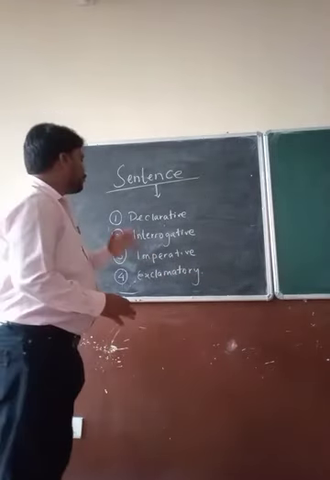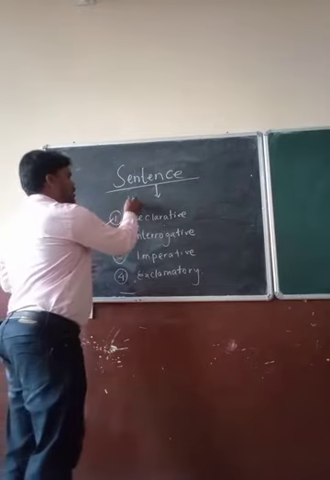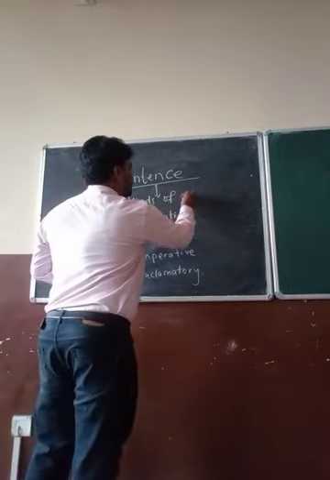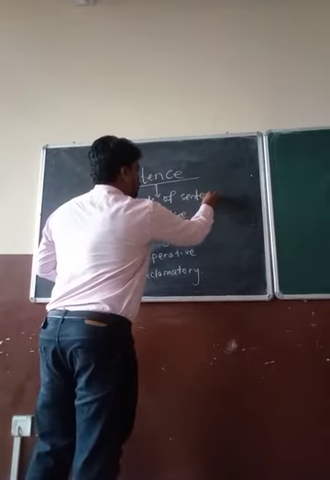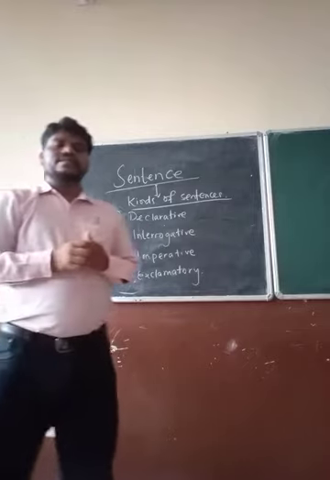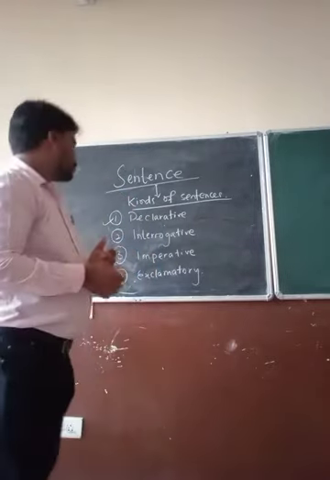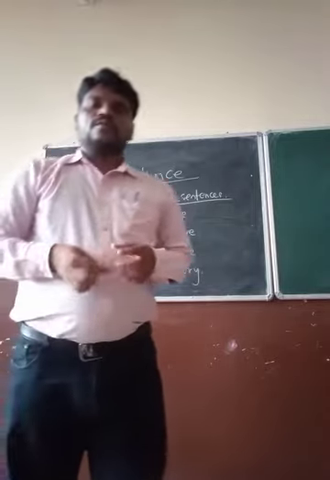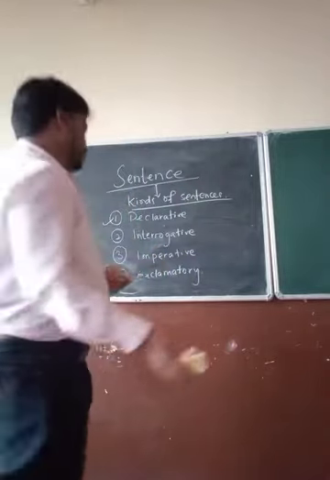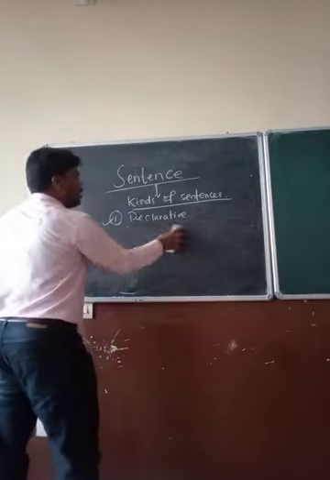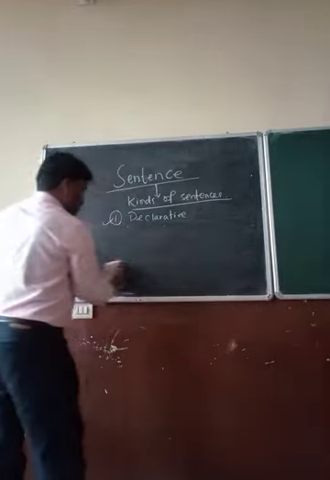So, these are the 4 kinds of sentences. What are these? Kinds of sentences. Okay, these are the 4 kinds of sentences as we all know. So, first one, if we discuss what is a declarative sentence. Let us see what is a declarative sentence.